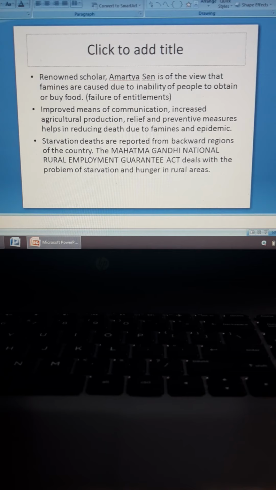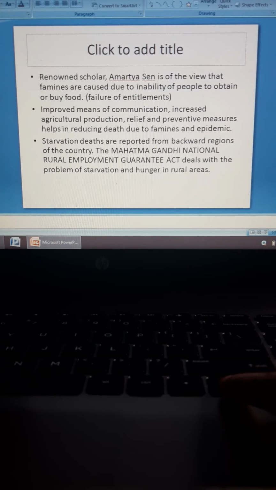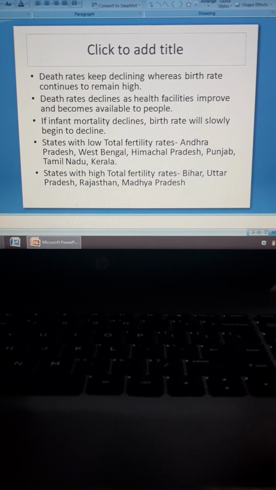One of the programs which deals with the problem of starvation and hunger among people in rural areas is the Mahatma Gandhi National Rural Employment Guarantee Act. It also gives employment to the people, and when people are employed, they will obviously be able to sustain their life. So death rates keep declining, whereas birth rate continues to remain high. Here what they're saying is that the death rate, the rate at which people are dying, declines, but the birth rate, the rate at which children are being born in the country, remains high.